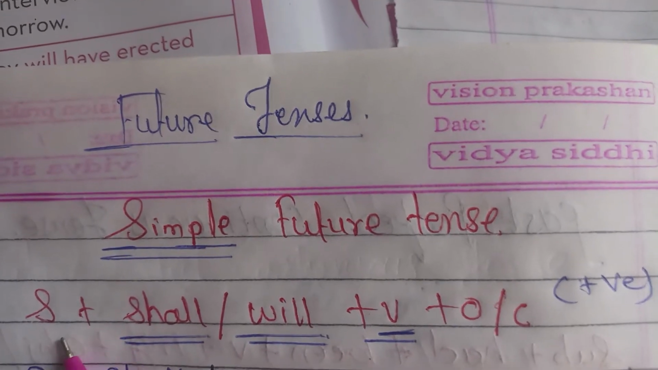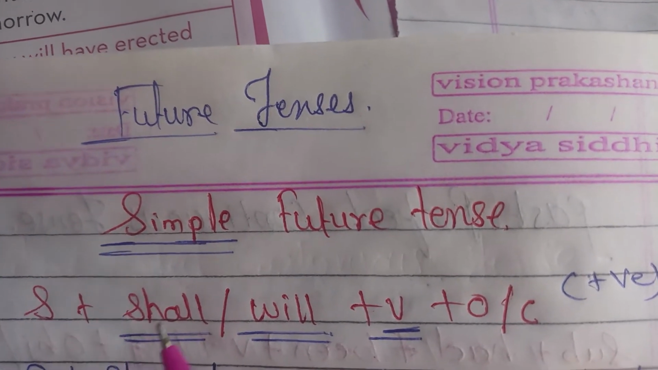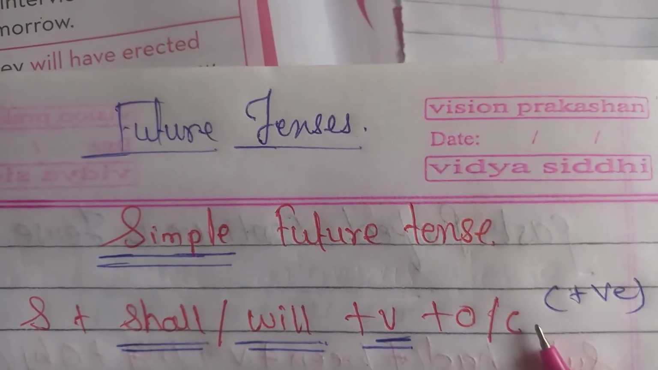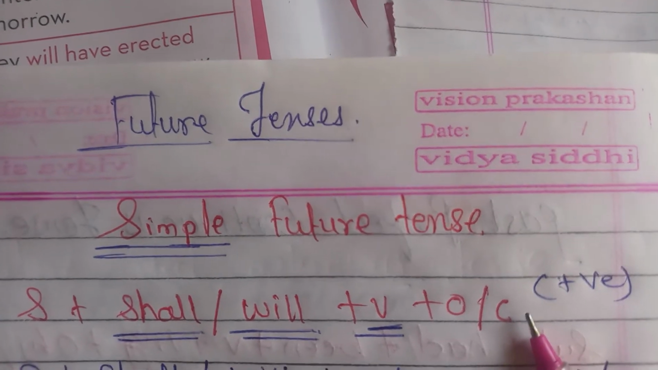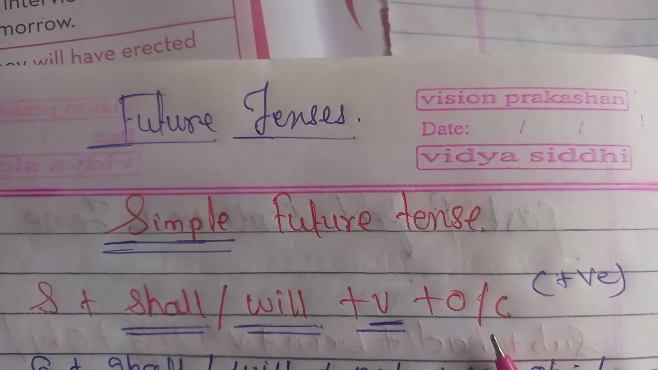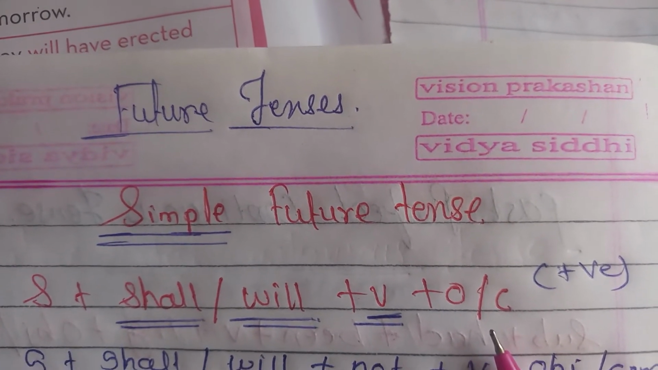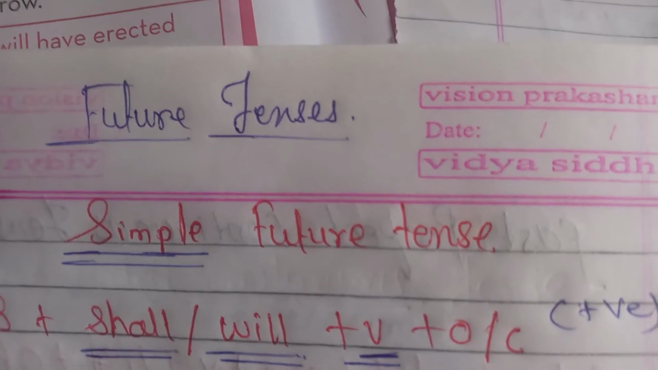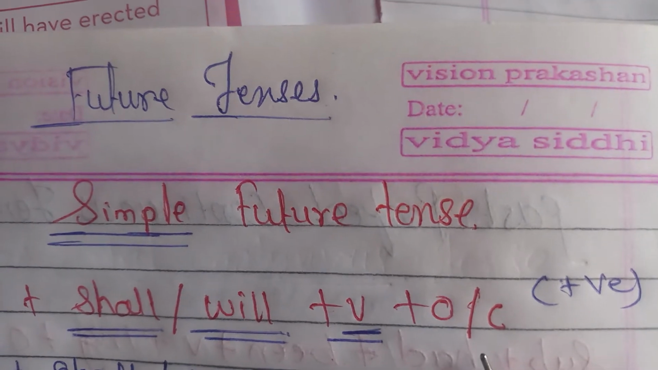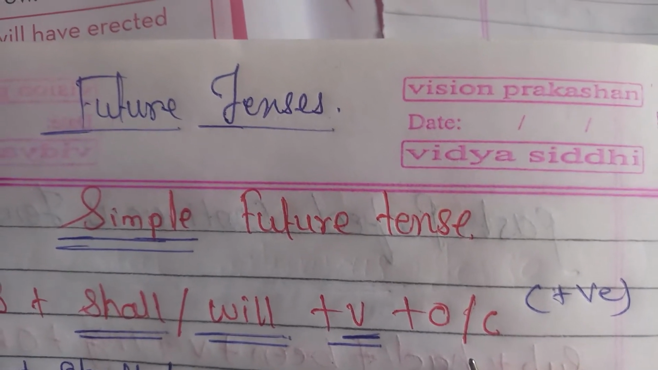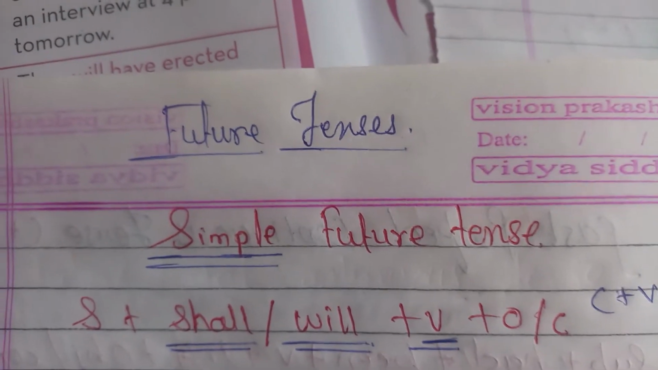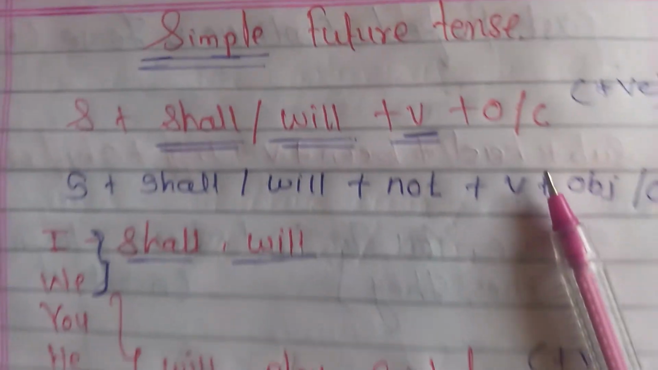with a positive structure. Subject plus shall or will plus verb plus object or complement. We use the simple future tense to give a promise or a prediction. We also use it to express an offer or a request, and to give future orders. Let's see the example.